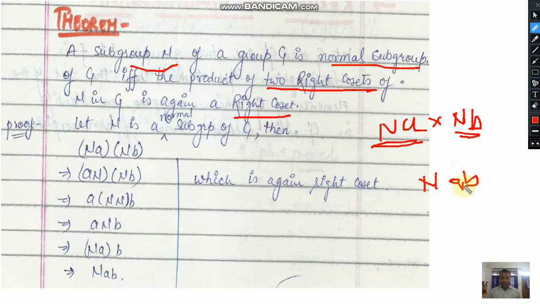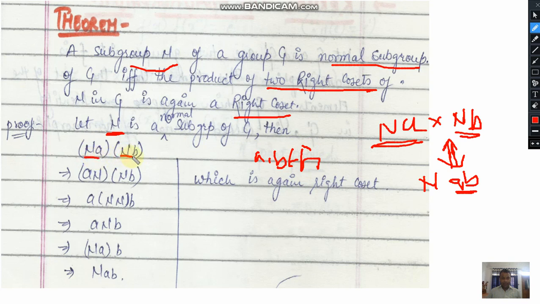It means a right coset generated by the product of these two elements. So this is our task, and this condition is again if and only if. It means we can write the approach by using the biconditional sign. Let us suppose N is a normal subgroup. Here we have started with our initial assumption that N is a normal subgroup, and a, b are two elements from group G, and we are generating two cosets, Na and Nb.